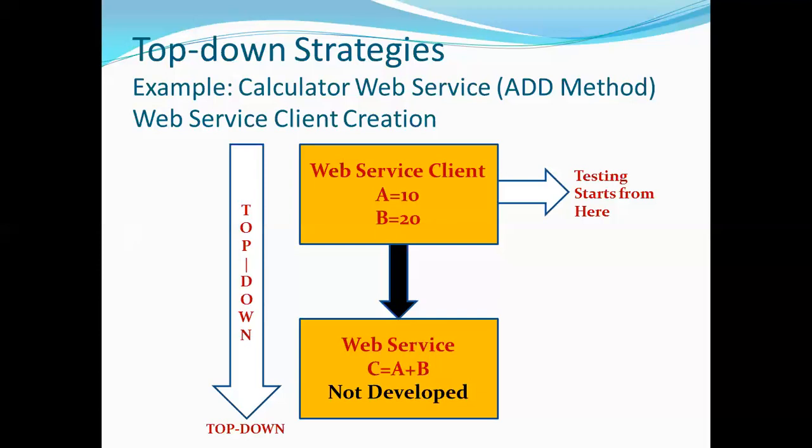Initially, only the web service client module is created and tested. The web service is not developed first in the top-down approach. After testing the web service client, the web service is developed afterward. Initially, you create the web service client and test it using the debugger facilities.